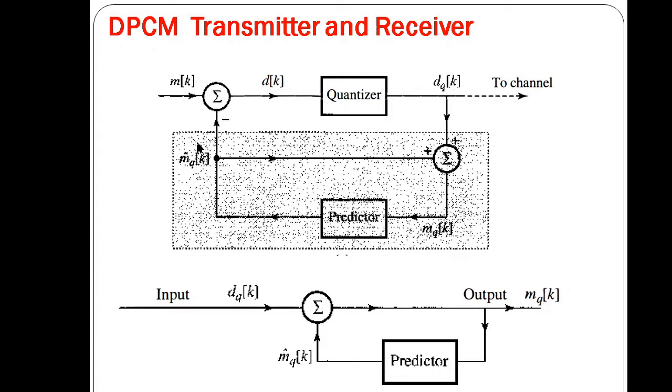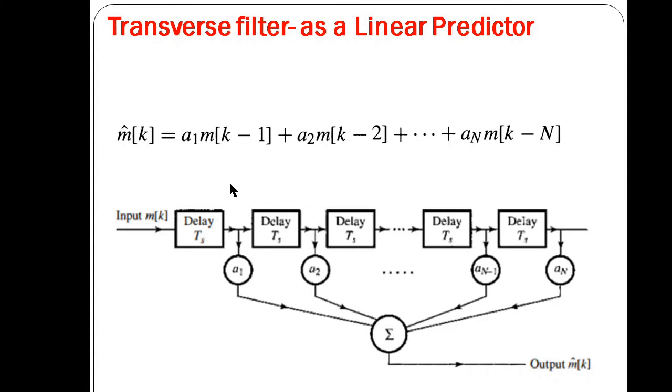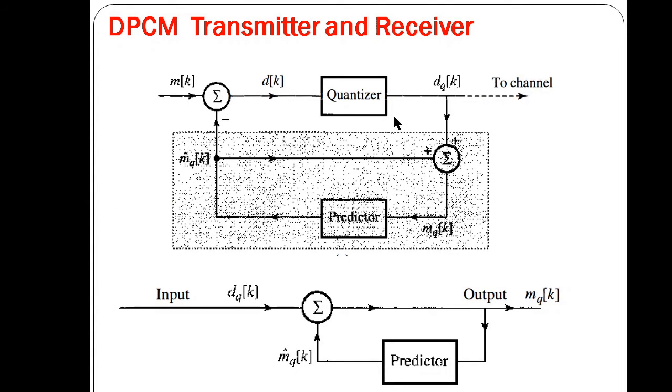Now, to better predict mqk, we must have a predictor. So mqk can be predicted using this predictor, which will use the previous sample values and dqk. By knowing this difference and the predicted value, dqk plus m dash qk will give us mqk, the quantized value of our kth sample.